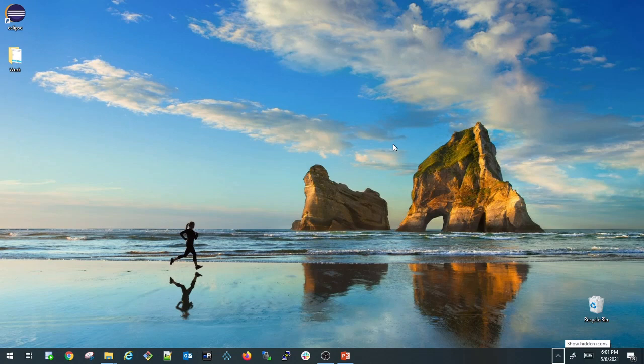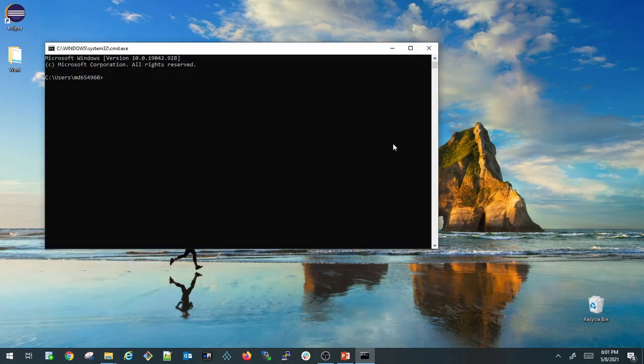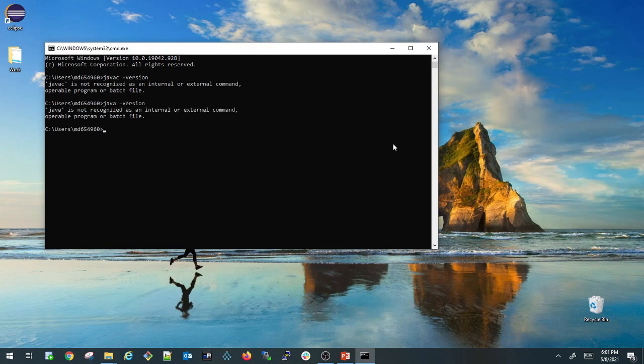Let us check the Java version. I'm opening my command prompt window, or CMD. I'm typing javac hyphen version. This is the Java compiler version, and it is saying javac is not recognized. So let us check the Java version also. java hyphen version. So java is also not recognized.